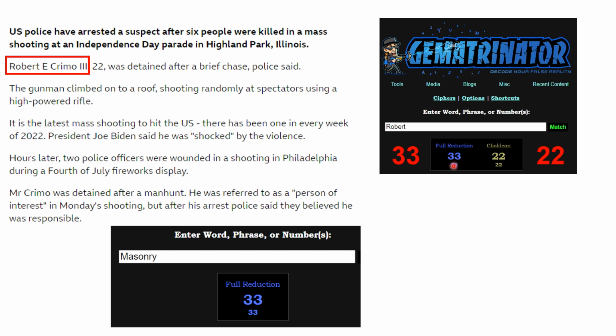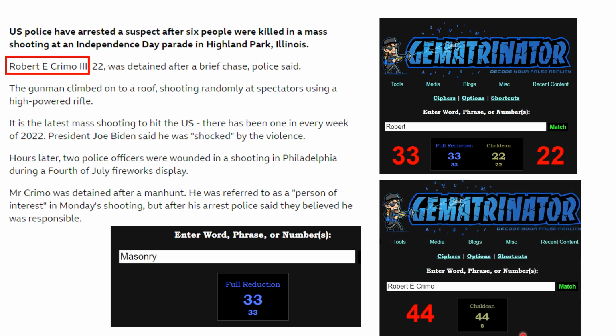Robert in full reduction is 33. And for masonry, as we see here, and in Chaldean it's 22, so there's that 22 number again. And Robert E. Crimo is 44 in Chaldean numerology for death's doors, for the kill number.